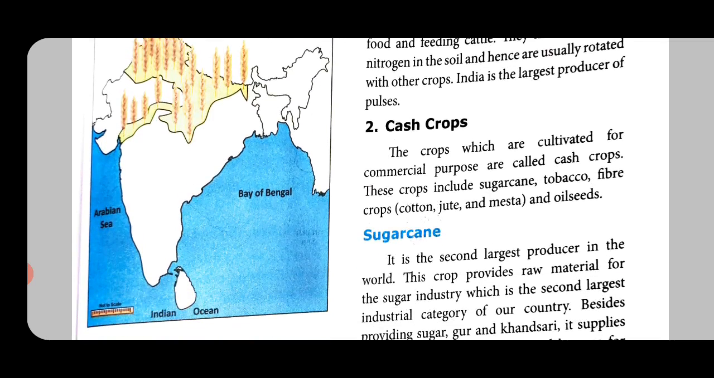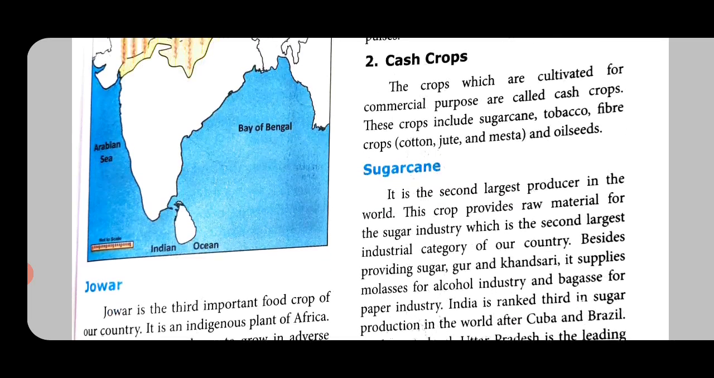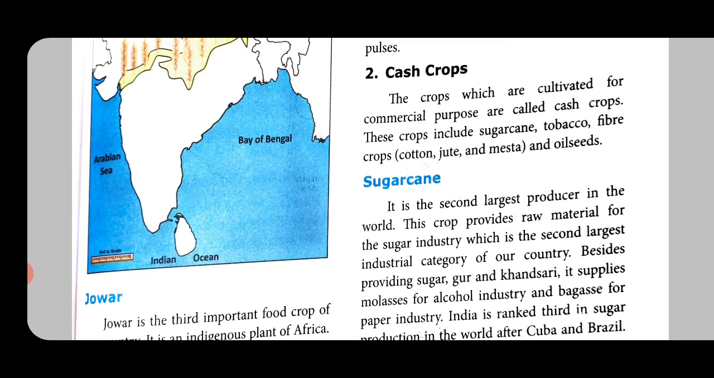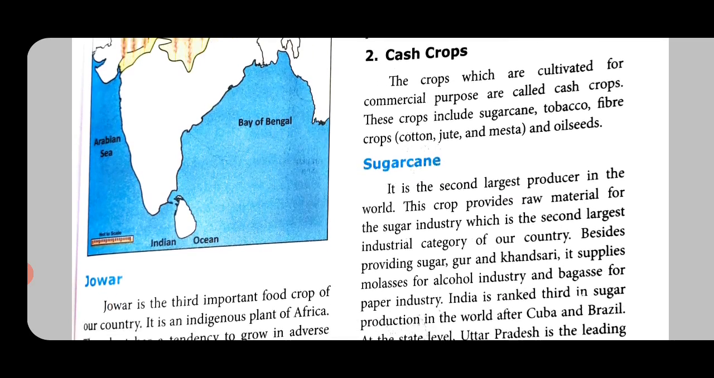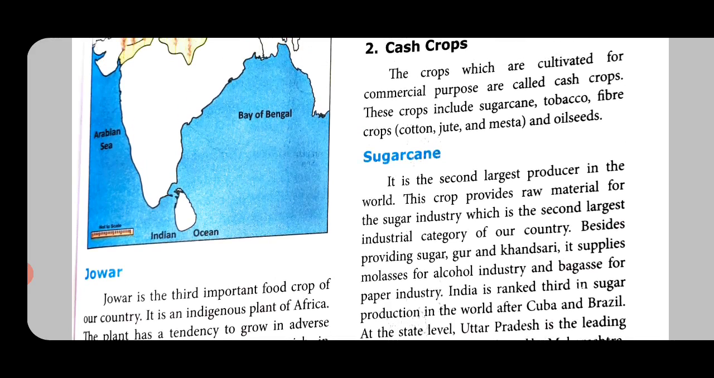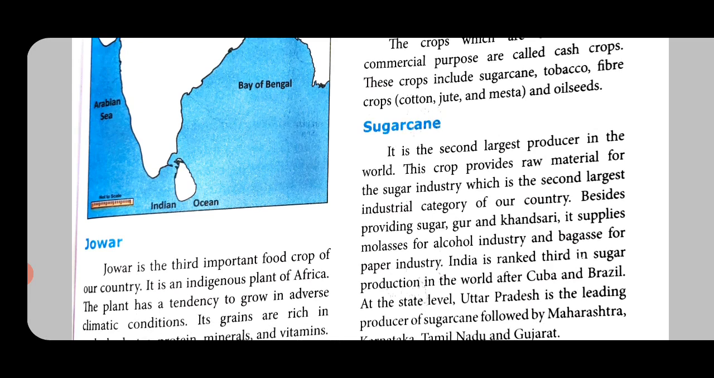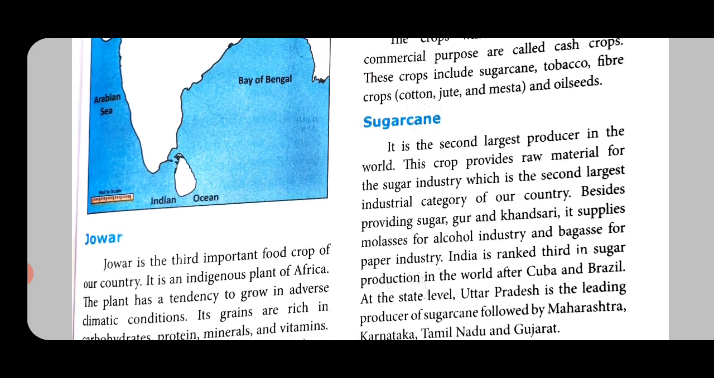The next one is cash crops. The crops which are cultivated for commercial purpose. What do you mean by commercial? In the name of earning money, they are called cash crops. These crops include sugarcane, karumbu, tobacco, that is tobacco, the kind of a betel leaf, which is being produced all over India. Fiber crops, that is cotton, jute and mesta, and oil seeds, from where you get your oil, those kinds of seeds.